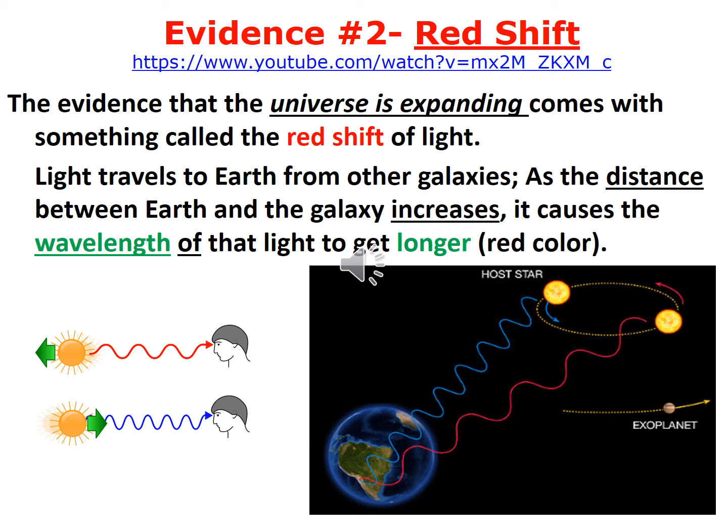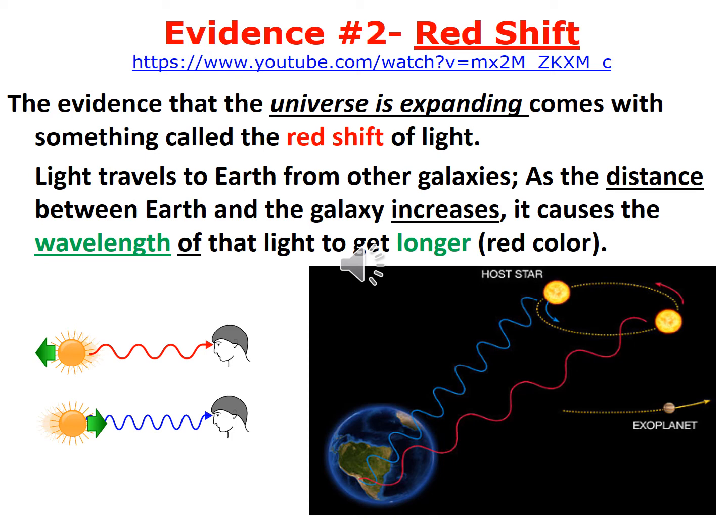If it was green, it shifts toward red. On the next slide I'm going to show you what I mean. Let's say that a star was full of copper and it's burning green. As it moves away from you, its light will shift toward yellow. If its light was yellow, it will shift toward orange. If the light from a star was orange, it will shift more toward red. So the red is on the far end of the color spectrum.